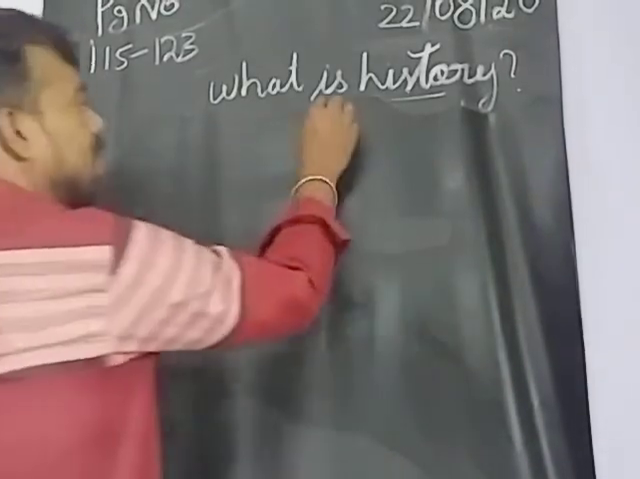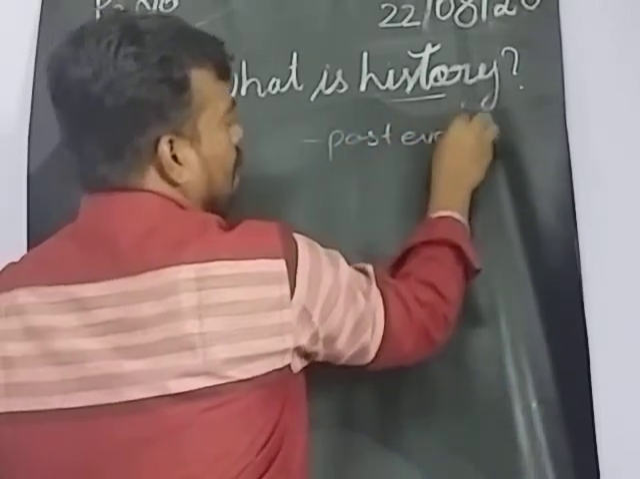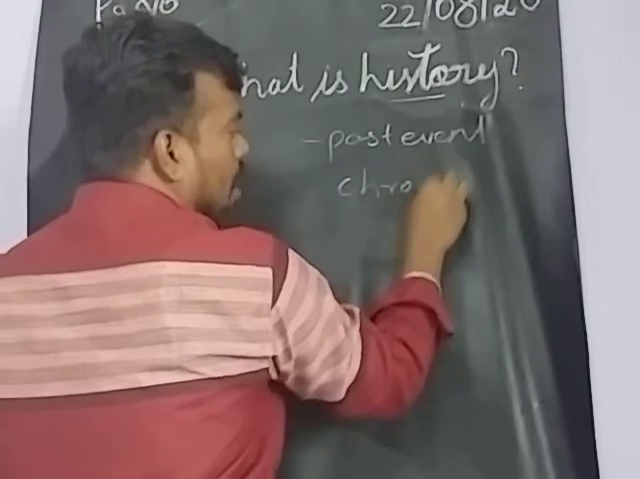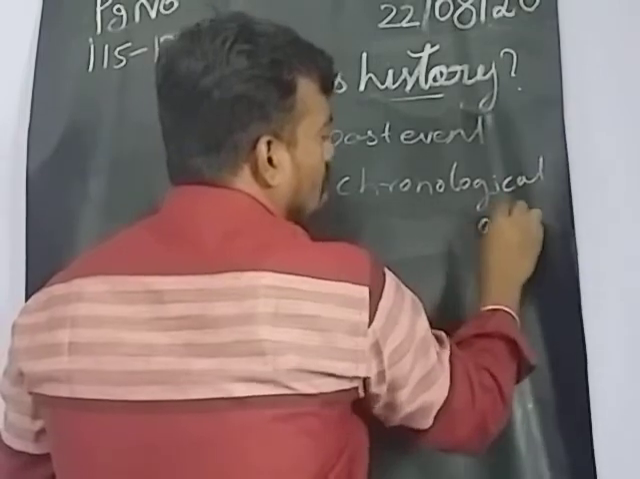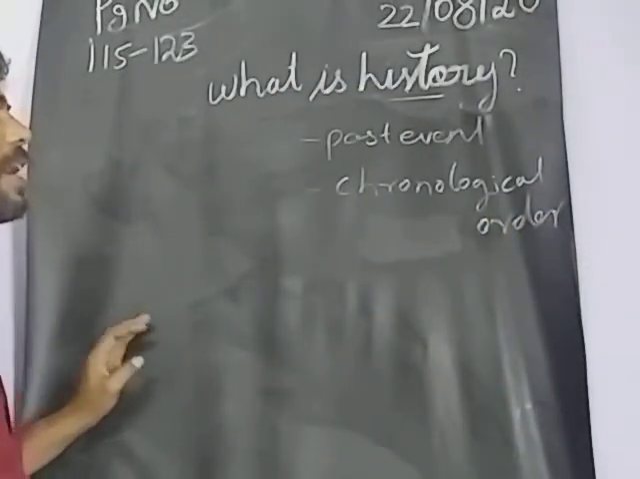Okay. So what is history? History is a past event. You will get the data based on the chronological order. Chronological order. In this way, we will get the data.